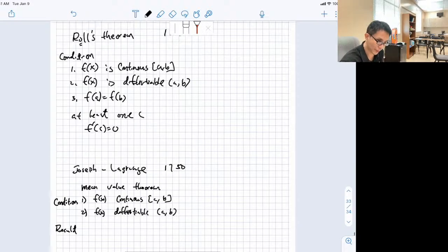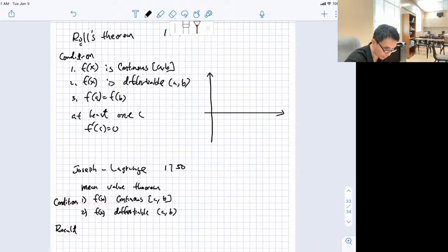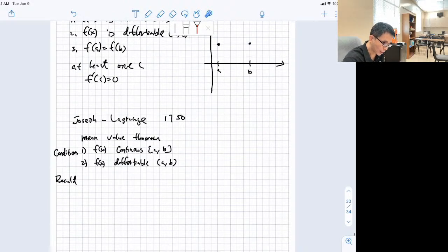He kind of stole this. Why do I say he stole it? Because this is Rolle's theorem, and he just modified it. So this is a and this is b. These are two points at the same height, so the slope between them is 0. Therefore, whatever the graph does in the middle, it must have some point where the slope equals 0. Does that make sense? If it's differentiable, then you have one zero here, or it could have two zeros here, and that's that. So the result is this.